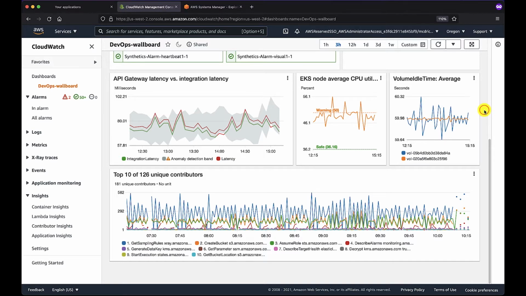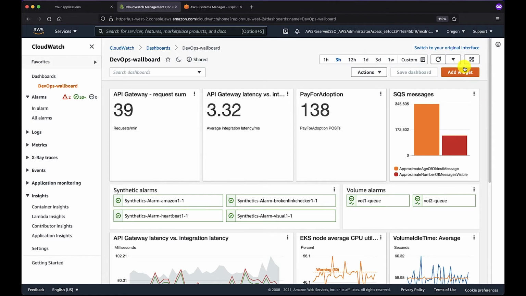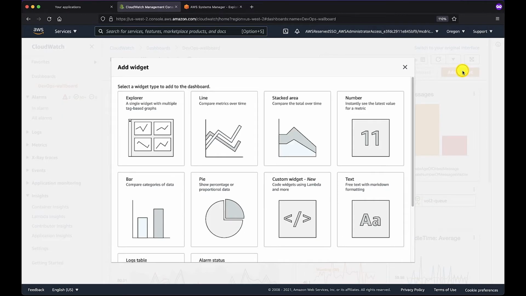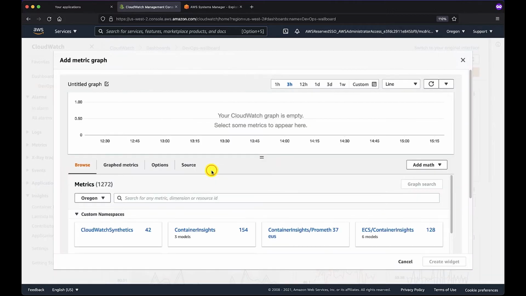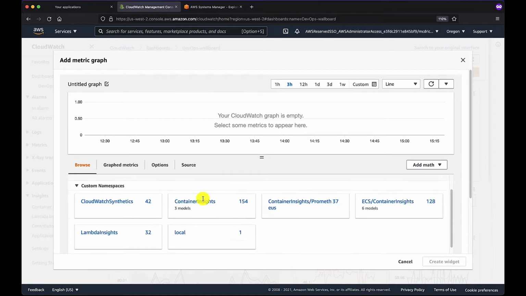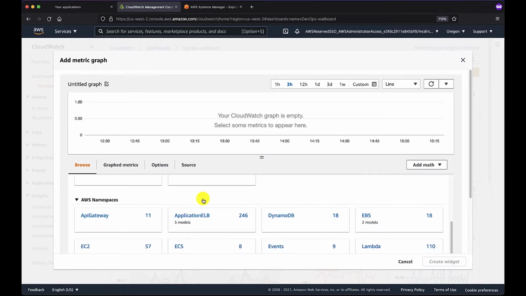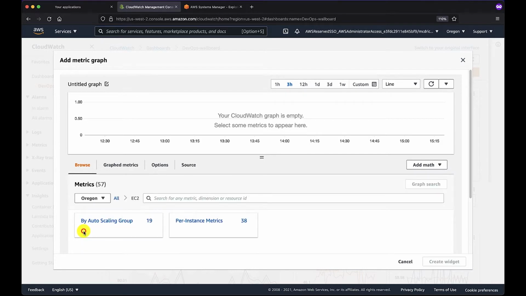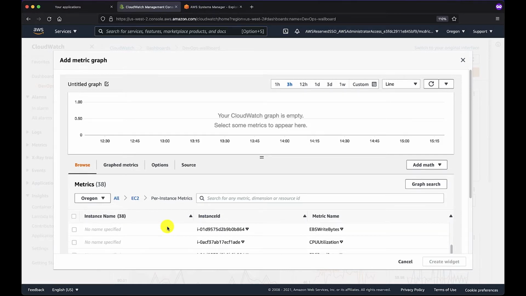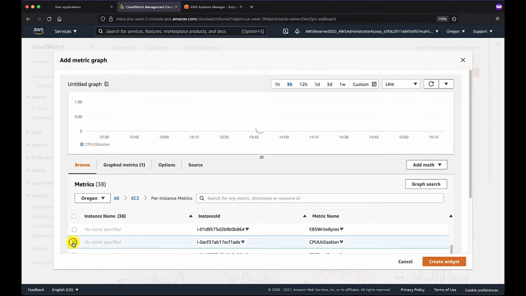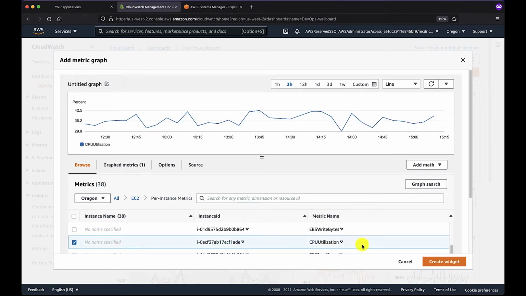So now I'm actually going to go through and add a widget to this dashboard. I'll just go up to the corner, click Add Widget. I'm going to look for something coming from metrics within the same AWS account. And here we'll be presented with the metrics browsing view. In this particular case, I'm going to look for something straightforward. I'll go to EC2 instances. I'm going to look at per instance metrics. And let's say that I want to look for CPU utilization for a specific instance. We can browse to it through here.